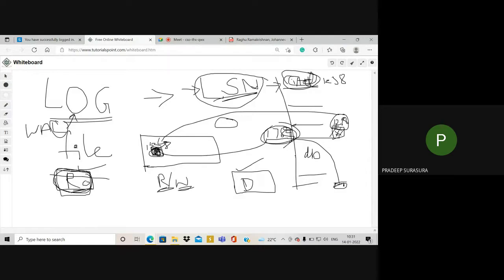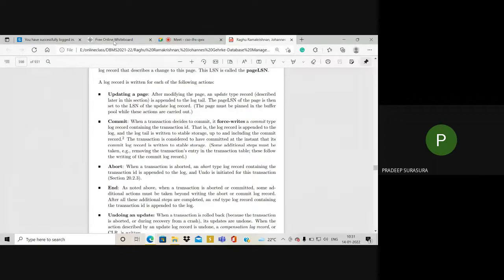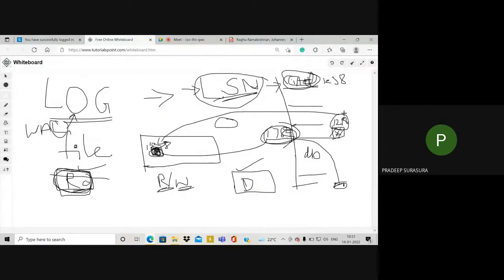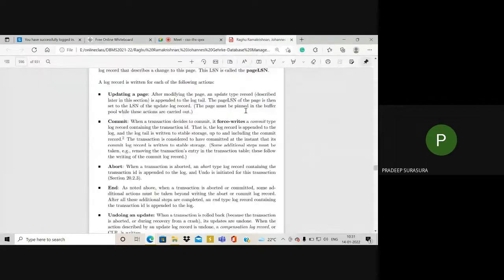Subsequently, this keeps on repeating for all the multiple transactions. Same way when you say commit, you have a commit command here stating that this particular transaction's data is committed successfully, all that information.